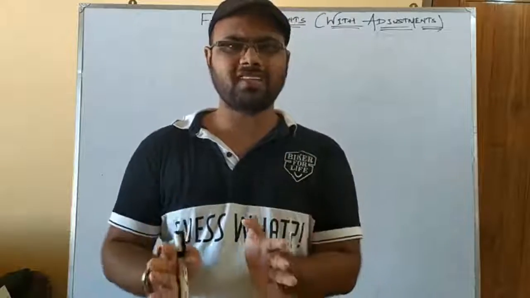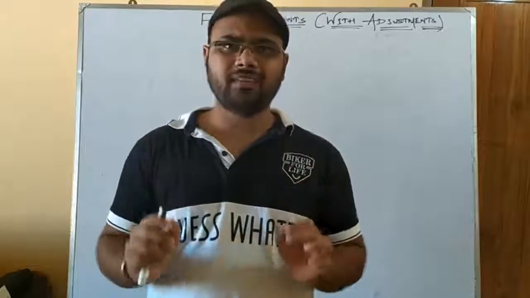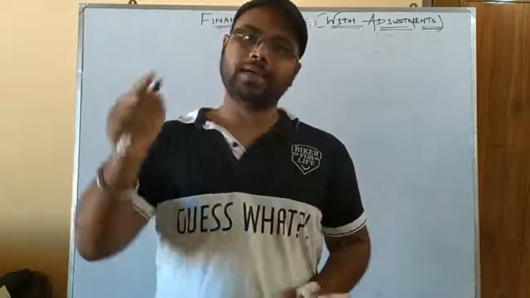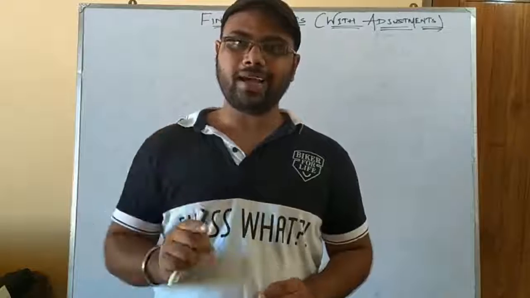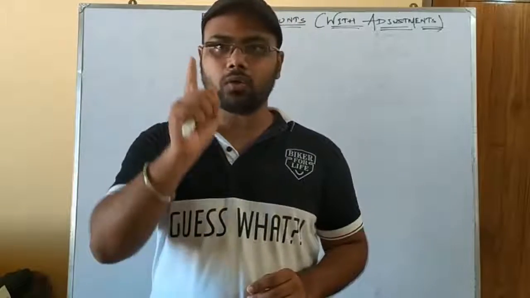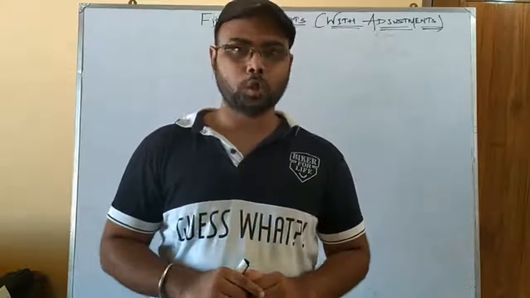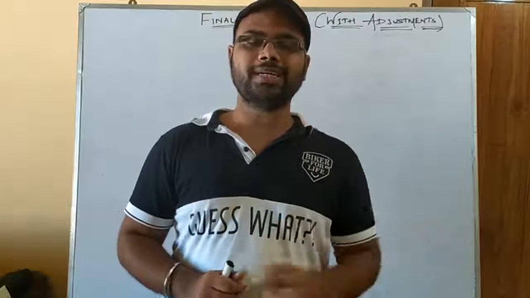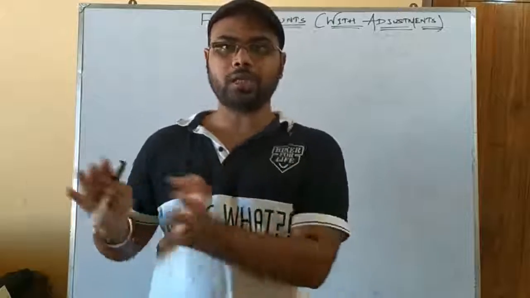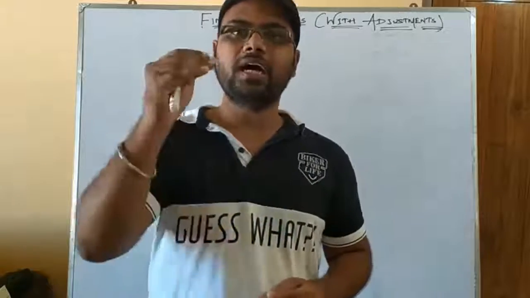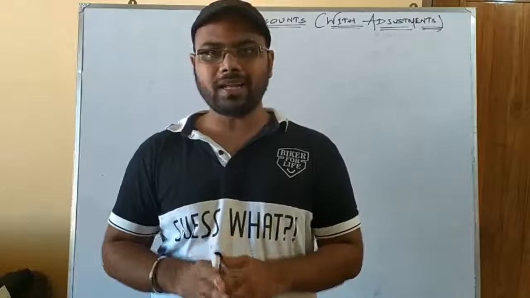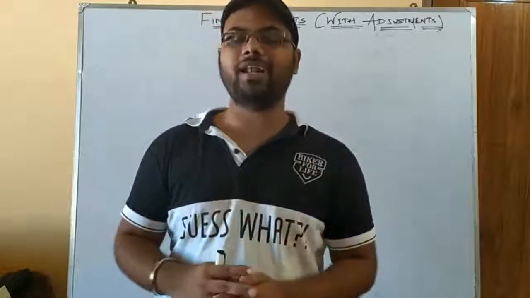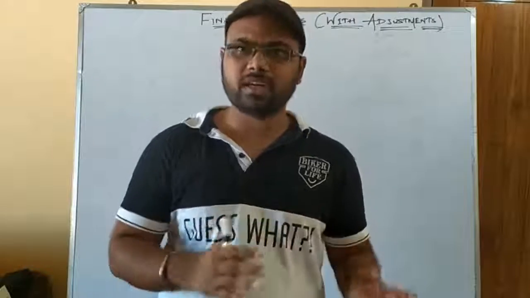Okay, adjustments means, I have already told you, those items that are not at all recorded in any book of account. In the previous chapter, that is final account without adjustment, you were having only one adjustment item, that was closing stock. So you know how the closing stock was treated. It was taken to the credit side of trading account, and also it was taken to the asset side of balance sheet under the head current assets. Okay, so similarly there will be more adjustments that you will come across in this chapter, that is final account with adjustments. There will be adjustments regarding various items.